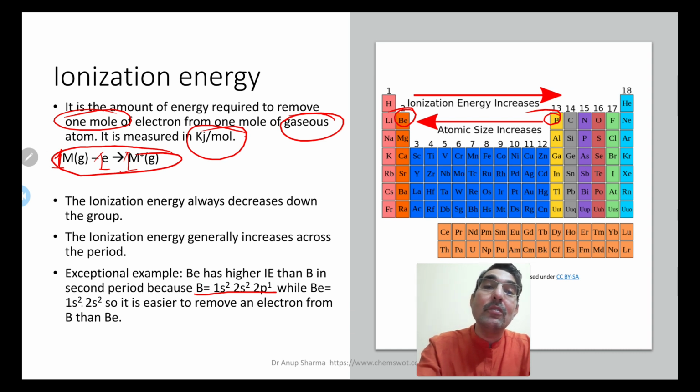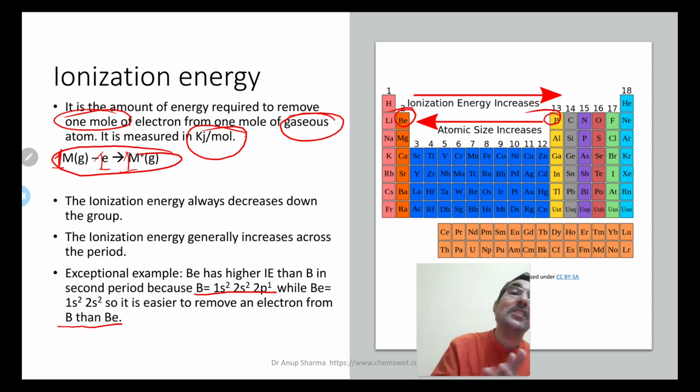Beryllium is only 1s2 and 2s2 because its atomic number is 4. So it is easier to remove an electron from boron than from beryllium. Otherwise, the ionization energy generally increases across the period, but in this case it does not. The reason lies in its electronic configuration.